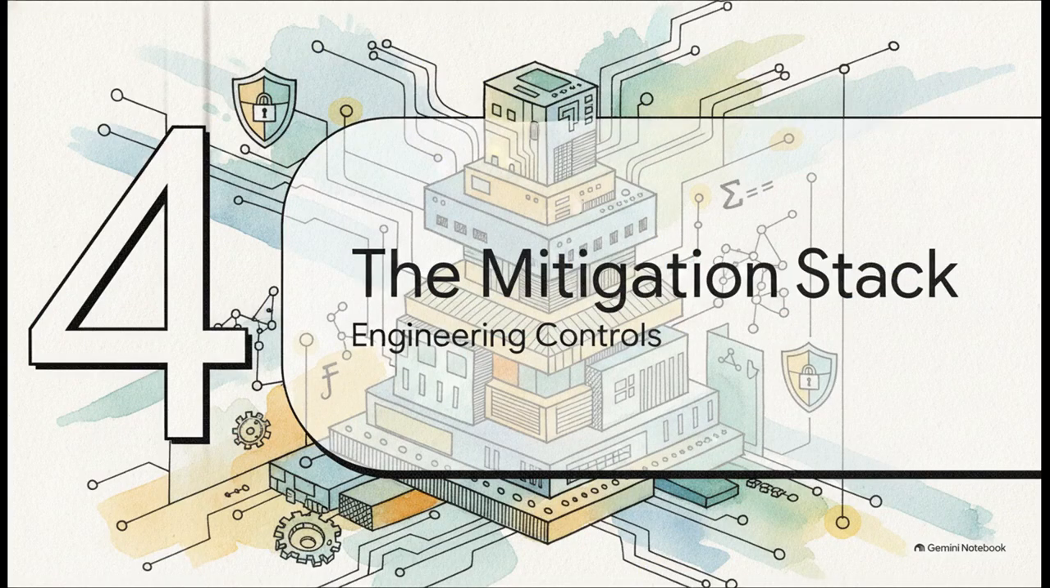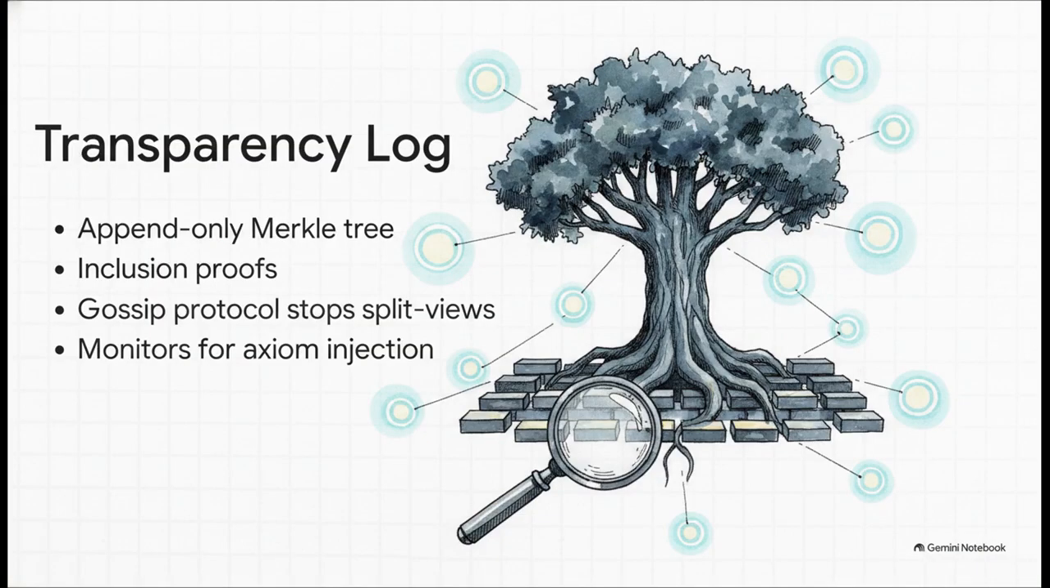Let's get into the fixes in Section 4, the mitigation stack. We're going to look at some concrete low-cost engineering controls proposed by the white paper to actually patch these architectural blind spots. First up is the formal library transparency log.